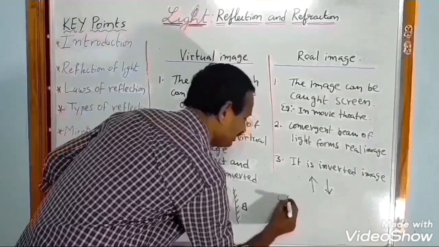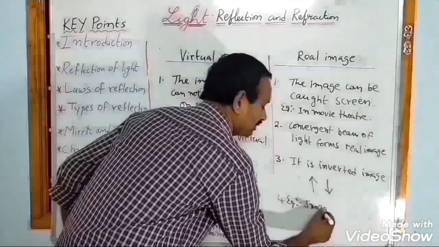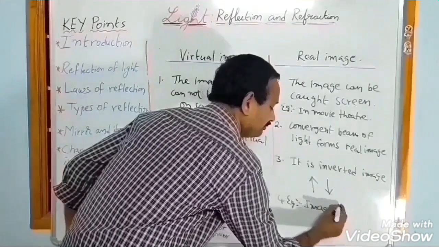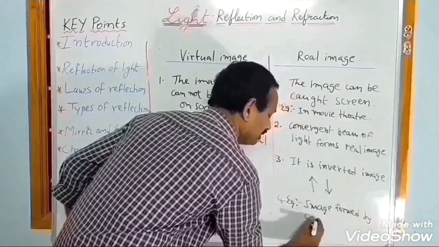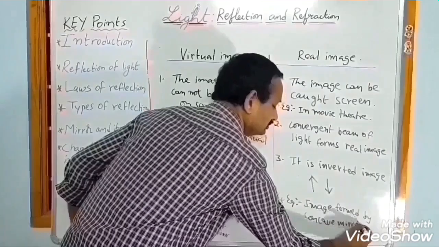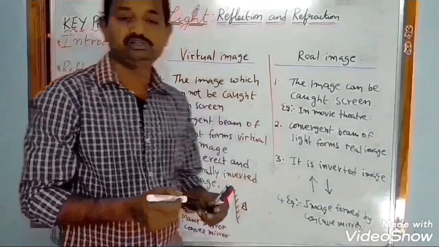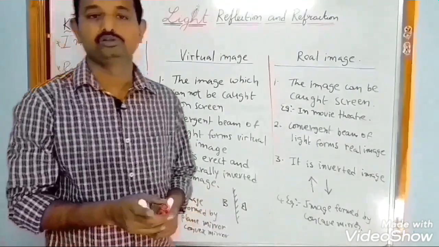Here fourth one, example: image formed by concave mirror. So that's about distinguishing between virtual image and real image.